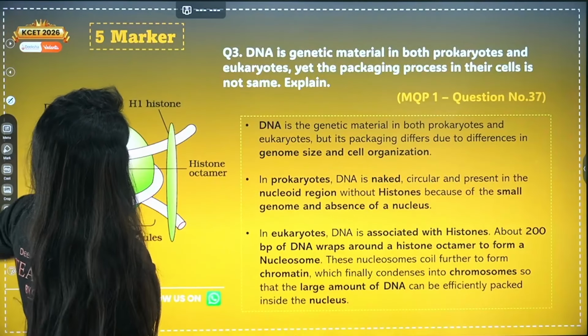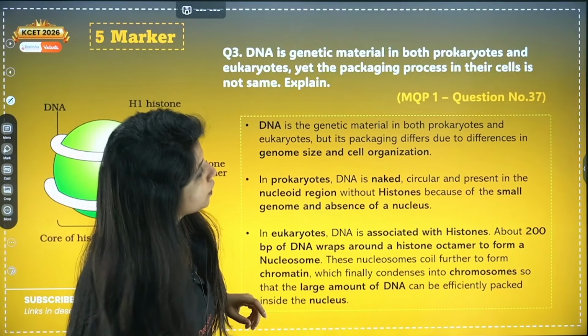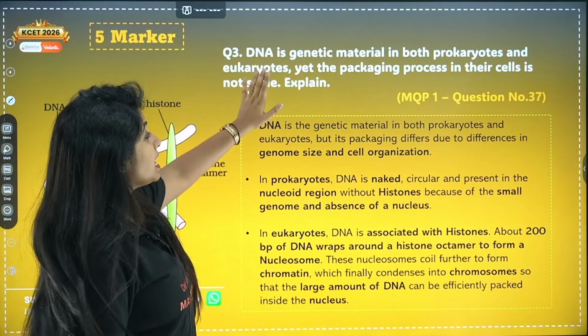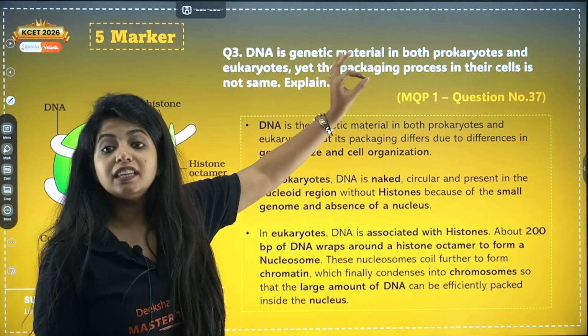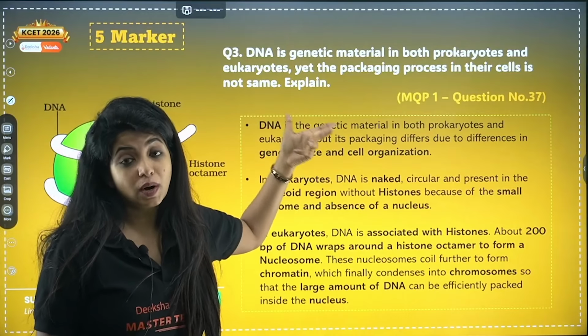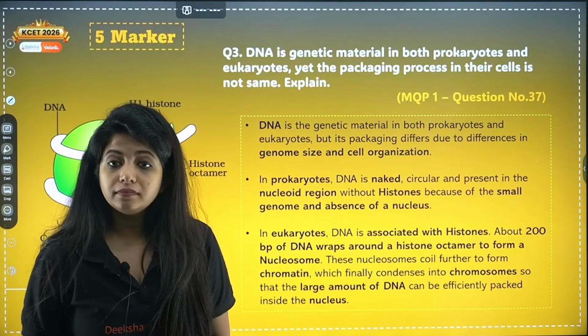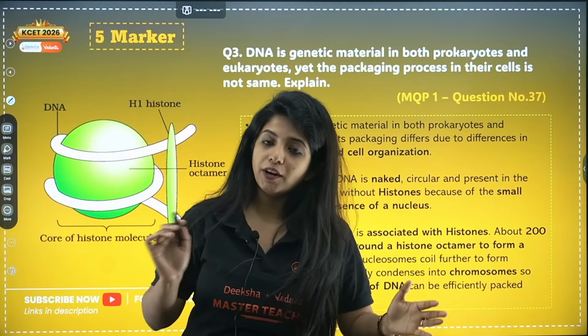Cool. Now, after the 2 marker, we have a 3 marker question. This is question number 37. DNA is genetic material in both prokaryotes as well as eukaryotes. Yet the packaging process in their cells is not the same. Explain. So is DNA the genetic material in both prokaryotes and eukaryotes?